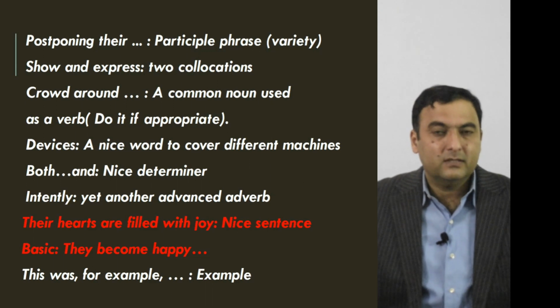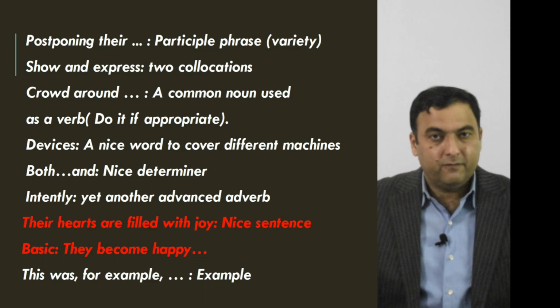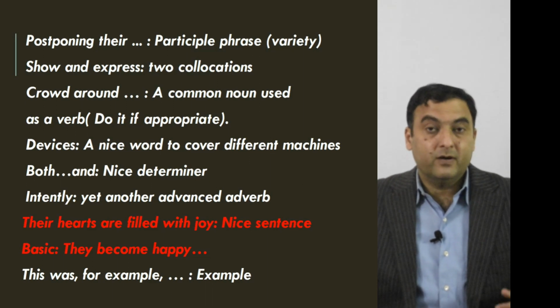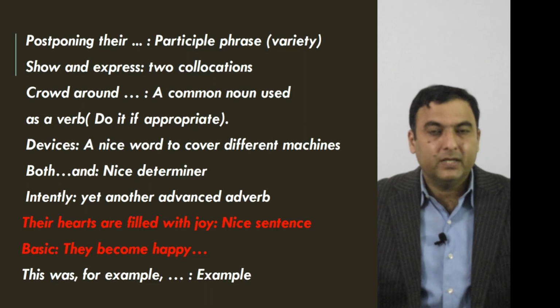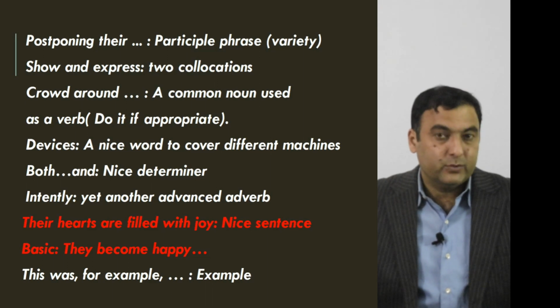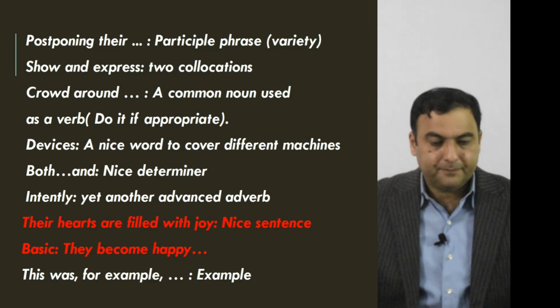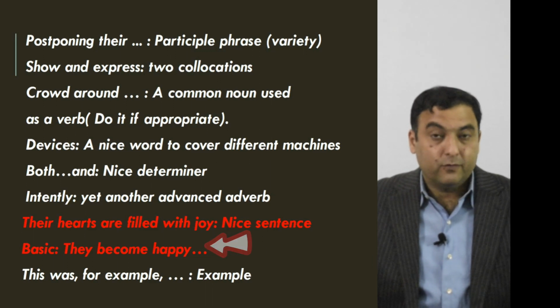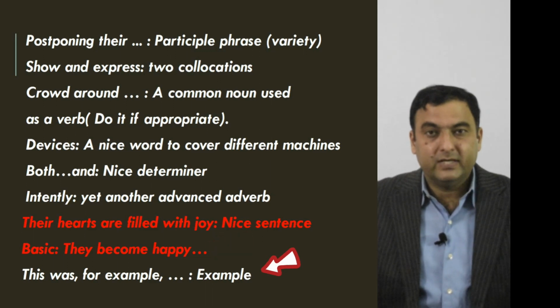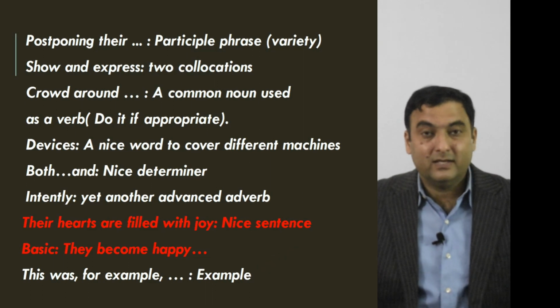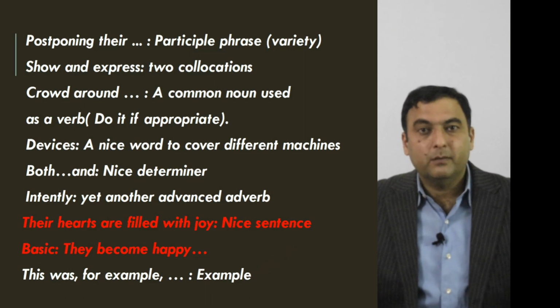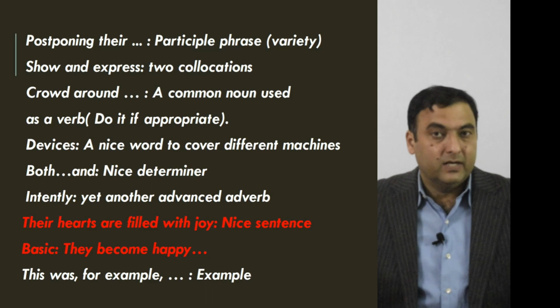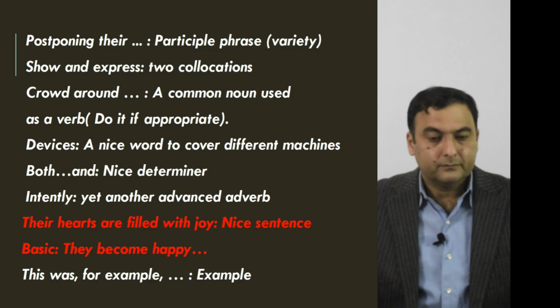It's a nice sentence. So instead of writing "they are very happy when their favorite players hit a boundary," for example, I've written "their hearts are filled with joy." This is more descriptive. Basic is "they become very happy." And this was for example. So you see, this "for example" expression tells us that this is an example. So you must give examples in order to develop your paragraph.